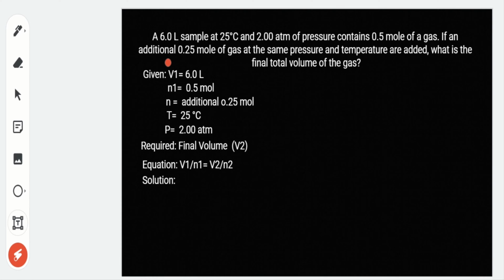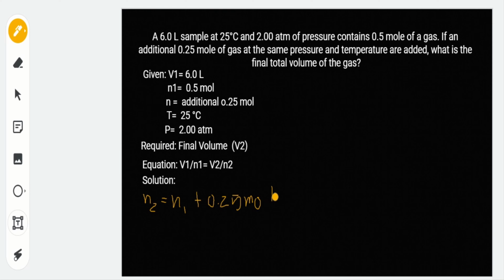So it says here added. Ibig sabihin, pag i-add natin yung added amount of gas sa initial, yan yung final amount of gas natin. So to find the final amount of gas in moles, we have the initial amount of gas plus the added 0.25 mole.